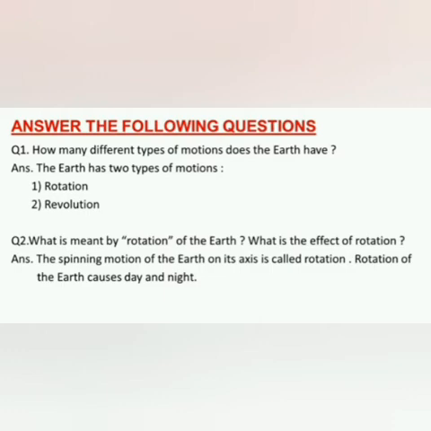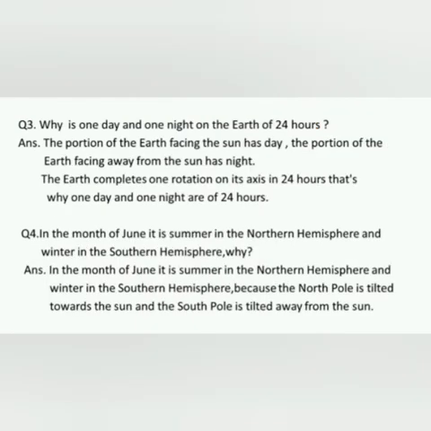Rotation of the earth causes day and night. Next question. Why is one day and one night on the earth of 24 hours? Answer. The portion of the earth facing the sun has day, and the portion of the earth facing away from the sun has night. The earth completes one rotation on its axis in 24 hours. That's why one day and one night are of 24 hours.